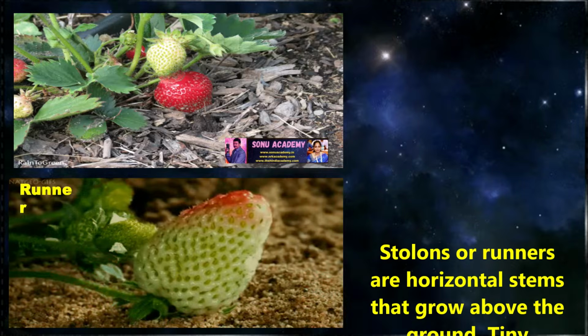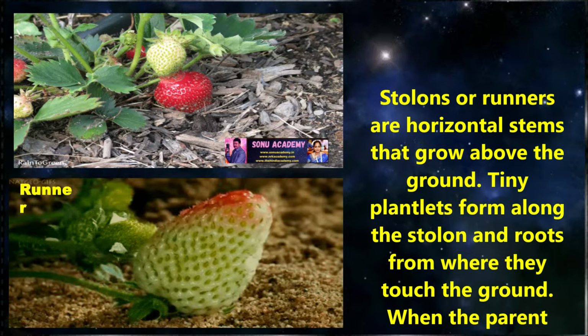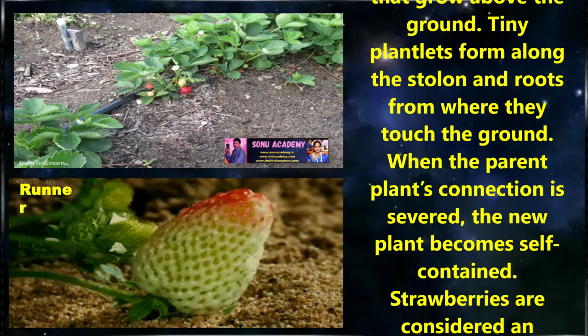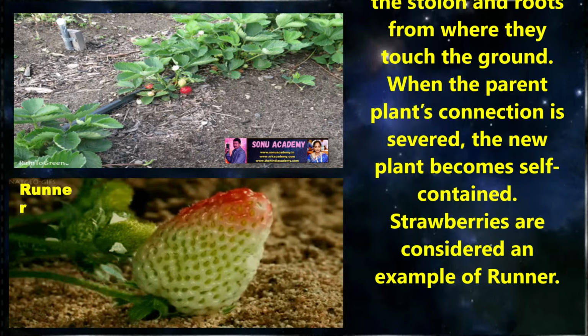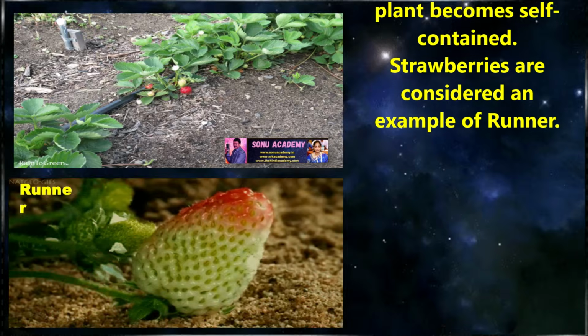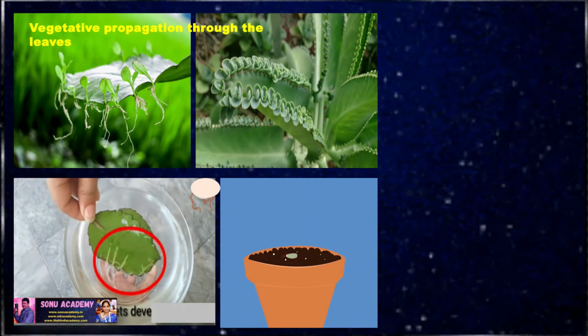Runners. Stolons or runners are horizontal stems that grow above the ground. Tiny plantlets form along the stolon, with roots forming where they touch the ground. When the parent plant connection is severed, the new plant becomes self-contained. Strawberries are considered an example of runners.